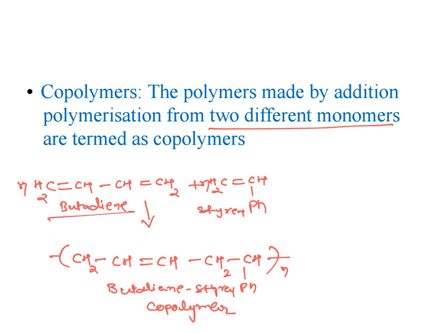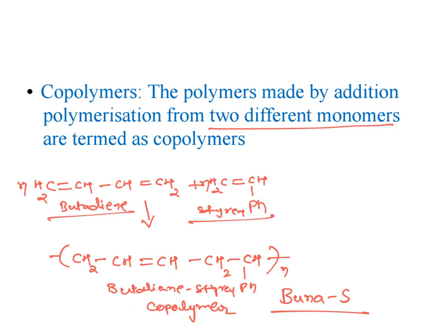So here butadiene is one monomeric unit and styrene is a different monomeric unit, which form a polymer, and this polymer we call a copolymer. Commonly this is called Buna S. Butadiene styrene copolymer is called Buna S. These are examples of copolymers. So addition polymers are again classified into two types, homopolymers and copolymers.